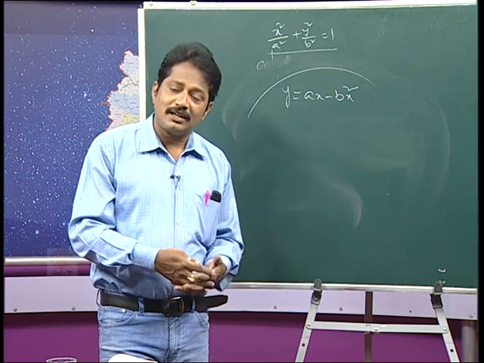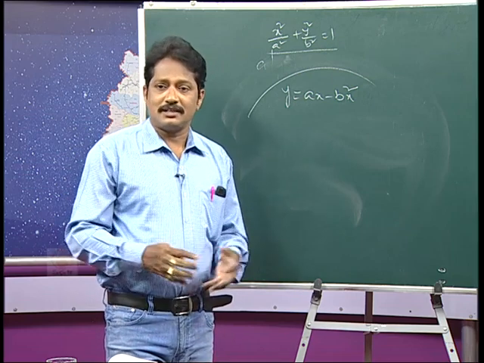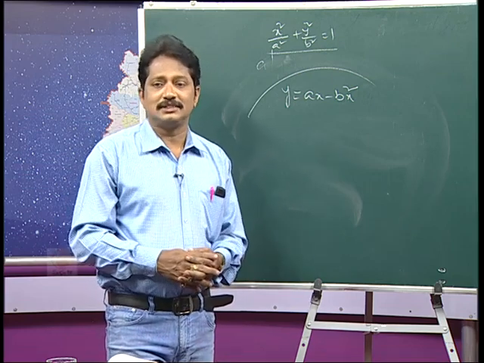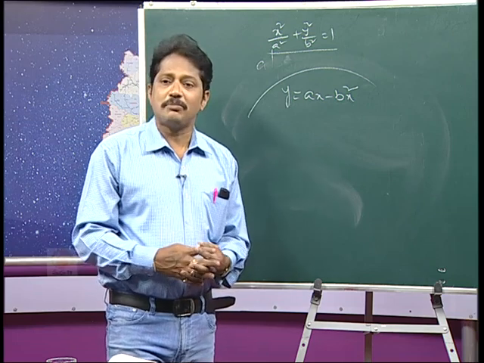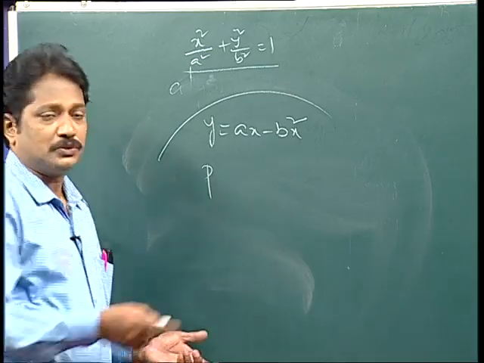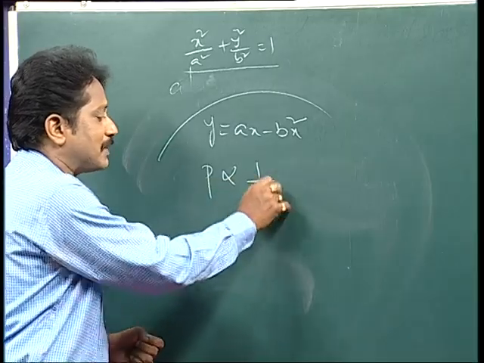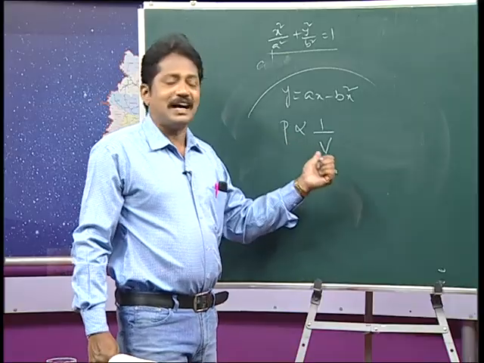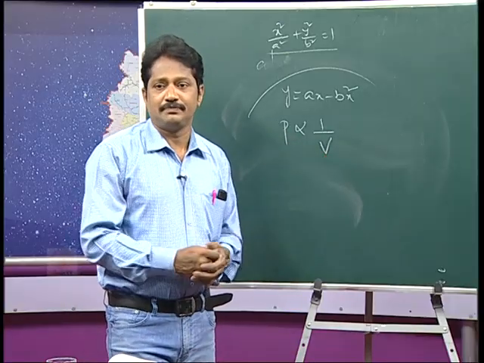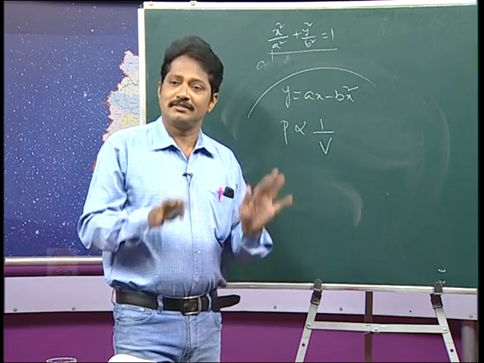Now, coming to chemistry, you know Boyle's law, you know Charles' law, you know other laws also. Boyle's law means the pressure is directly proportional to 1 by V, or you can say P is proportional to 1 by V, so pressure and volume are inversely proportional. When the pressure increases, volume decreases; when volume increases, pressure decreases.